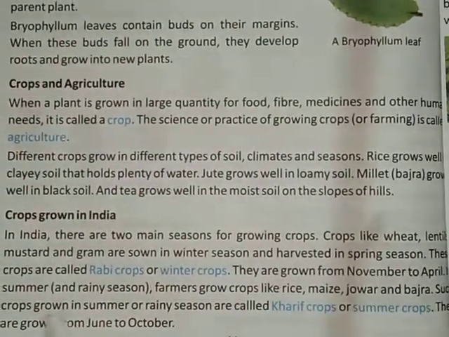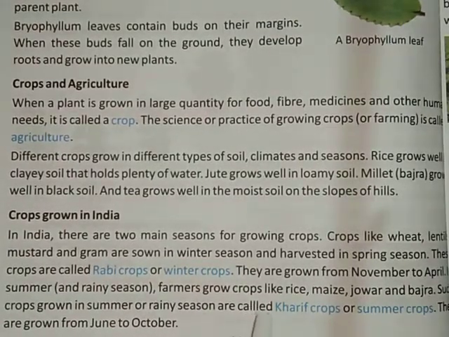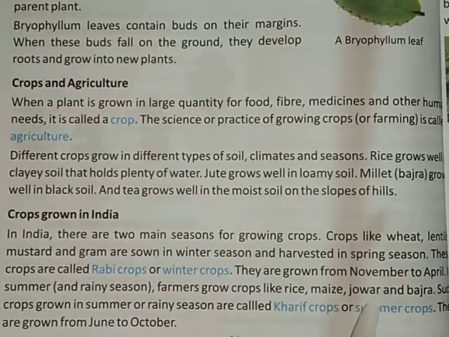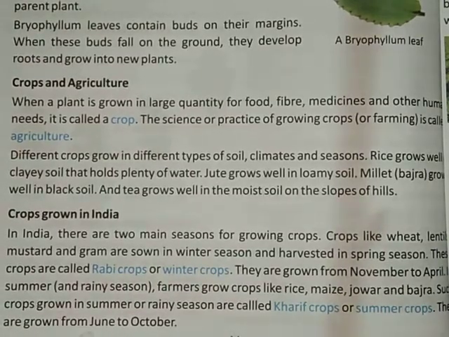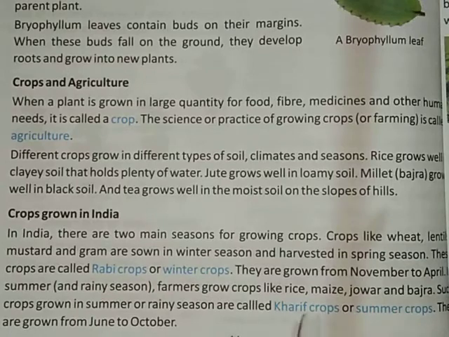Clear? In summer and rainy season, farmers grow crops like rice, maize, jowar, bajra, which are crops grown in summer. And why do we grow them in summer or in the rainy season? Because these crops need so much water. Clear?